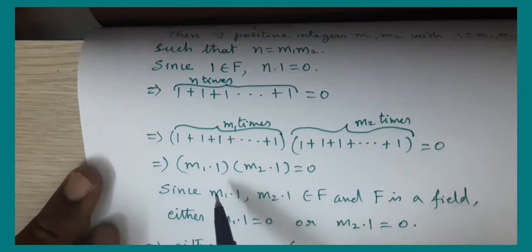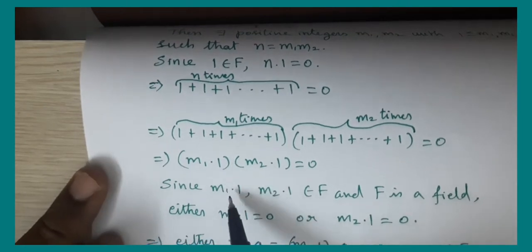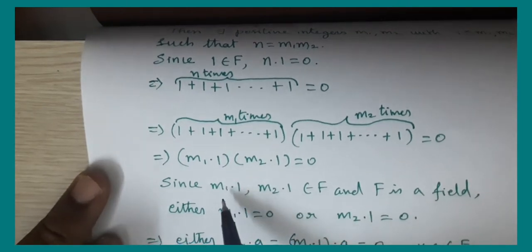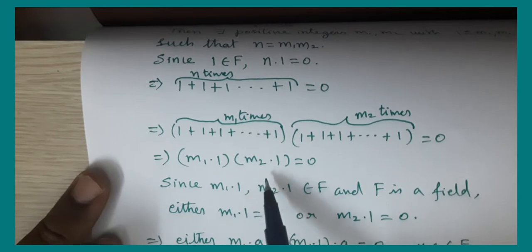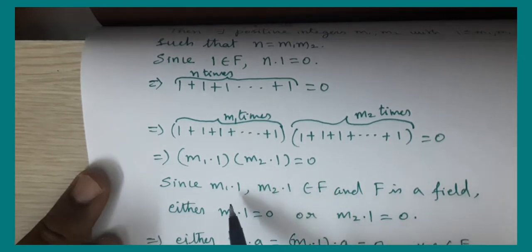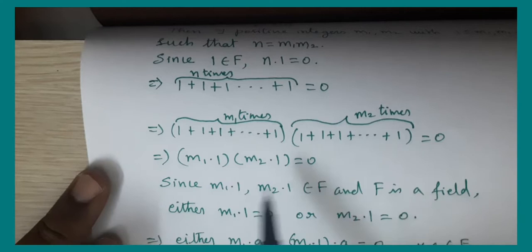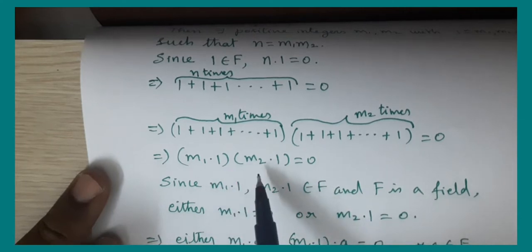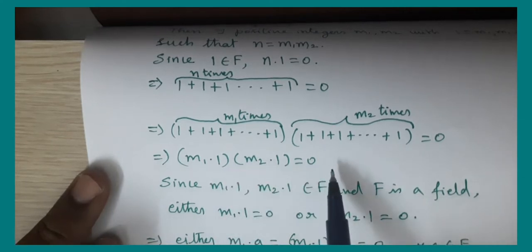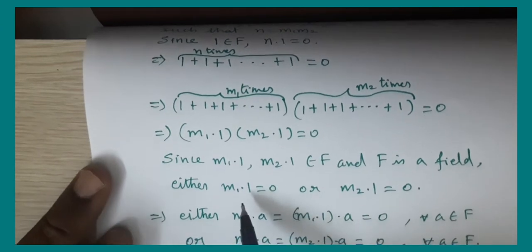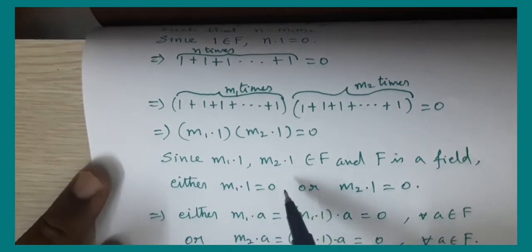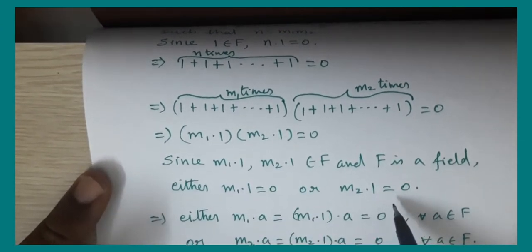Remember this m1 into 1, which is the sum of 1 up to m1 times, and m2 into 1, which is the sum of 1 m2 times, are elements of F, and F is a field. Because F is a field, if the product of two elements is 0, then at least one of the elements must be 0. That means either we will get m1 into 1 equal to 0 or m2 into 1 is equal to 0.